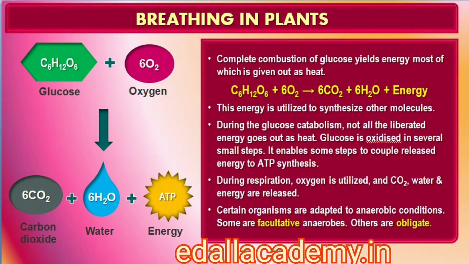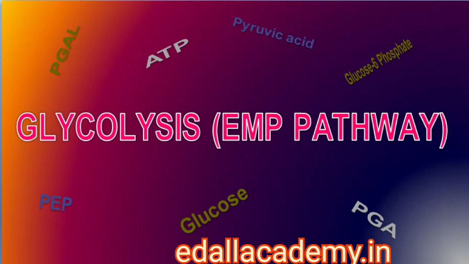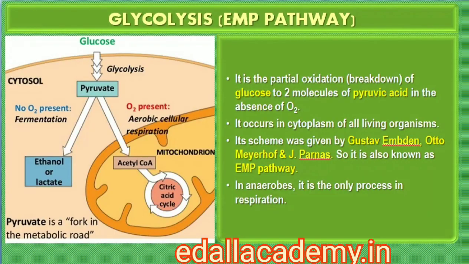The combustion reaction requires oxygen. But some cells live where oxygen may or may not be available. Can you think of such situations, and organisms, where O2 is not available? There are sufficient reasons to believe that the first cells on this planet lived in an atmosphere that lacked oxygen. Even among present-day living organisms, we know of several that are adapted to anaerobic conditions. Some of these organisms are facultative anaerobes, while in others the requirement for anaerobic condition is obligate. In any case, all living organisms retain the enzymatic machinery to partially oxidize glucose without the help of oxygen.